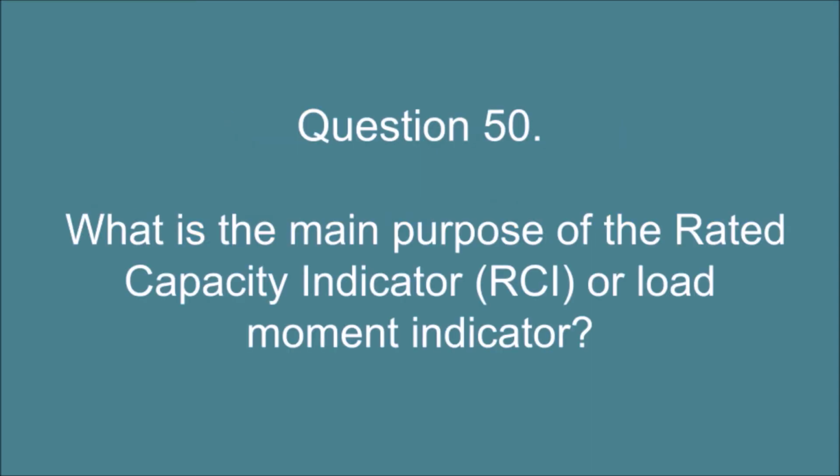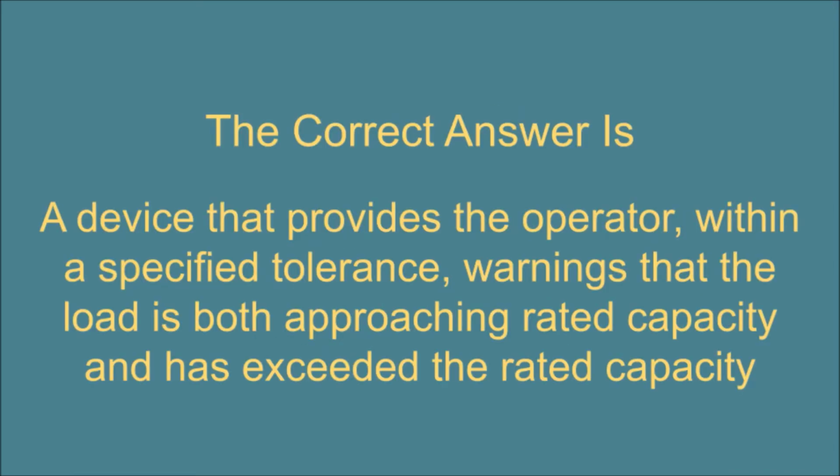Question 50. What is the main purpose of the rated capacity indicator, RCI, or load moment indicator? The correct answer is a device that provides the operator, within a specified tolerance, warnings that the load is both approaching rated capacity and has exceeded the rated capacity.